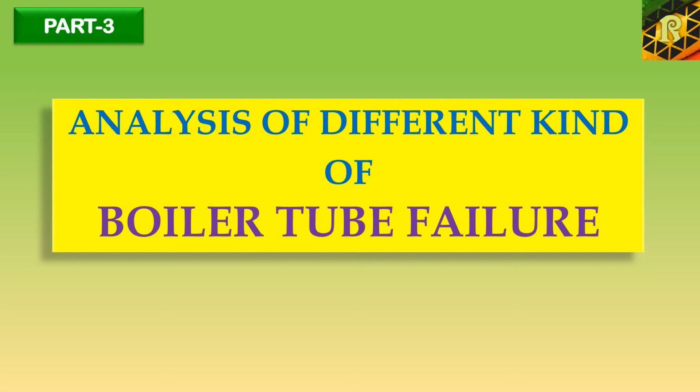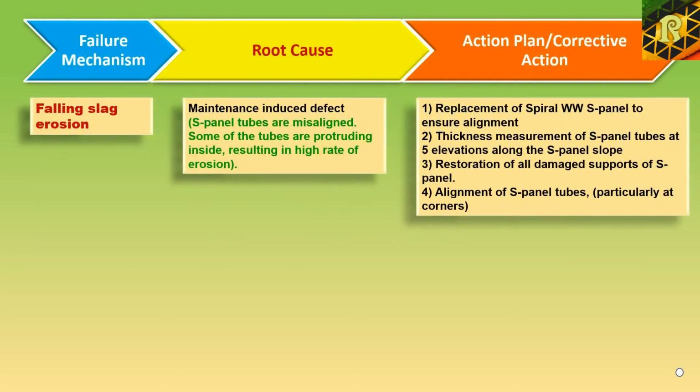In the last two videos I have discussed 12 different kinds of boiler tube failure. If you missed those videos, click on the I button. Videos are already added there. So let's start the third part of the topic.